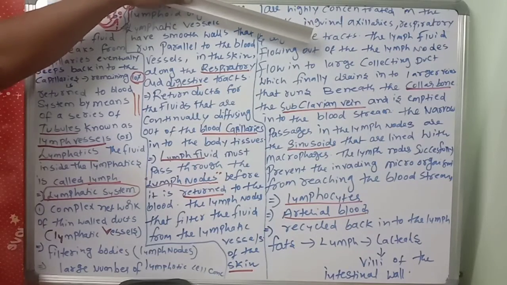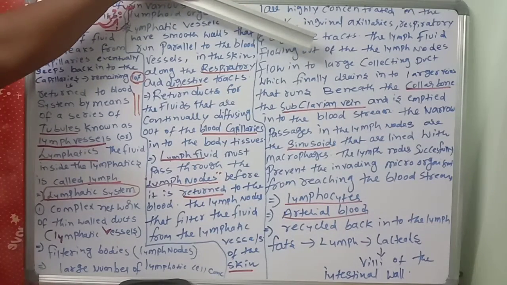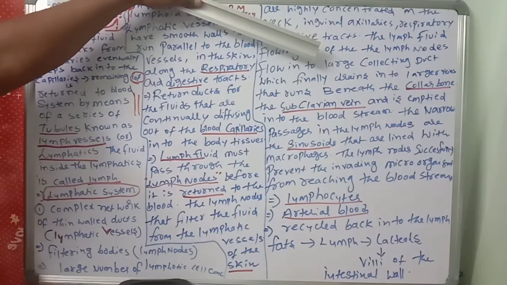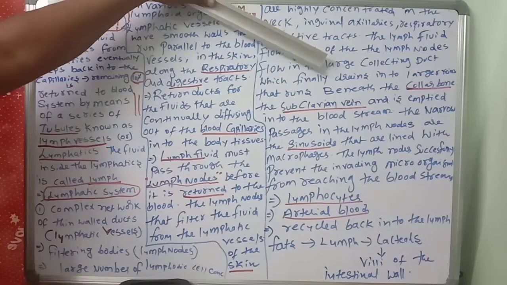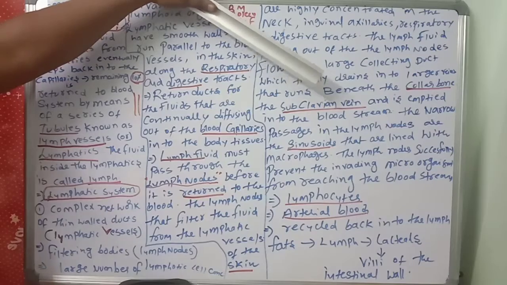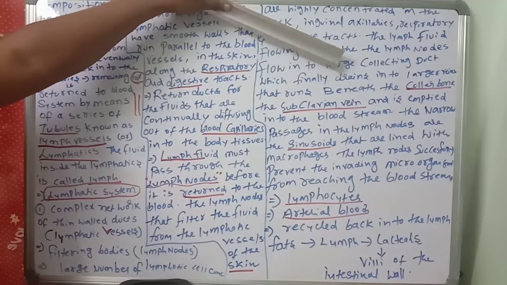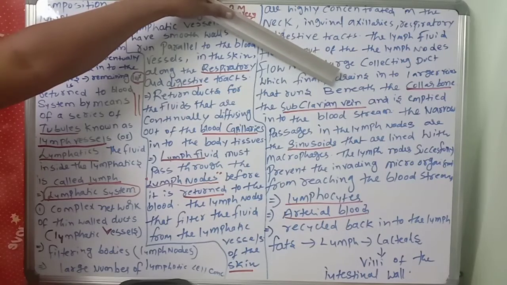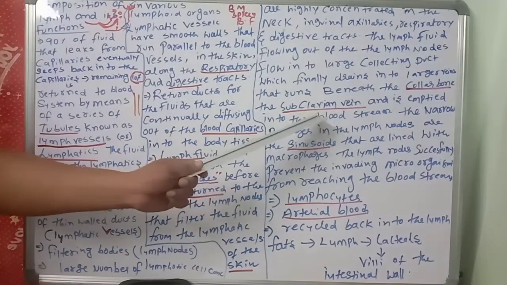Next important point: the lymph fluid flowing out of the lymph nodes flows into a large collecting duct, which finally drains into large veins. So after filtering everything, the lymph connects again with the veins only. It drains into the large veins beneath the collarbone. What is that vein? The subclavian vein, very important.